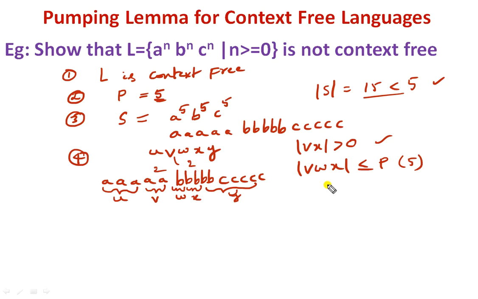So the total size is 5. 5 is less than or equal to 5. So the condition is true.